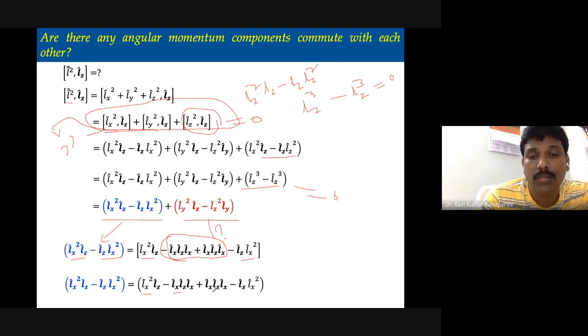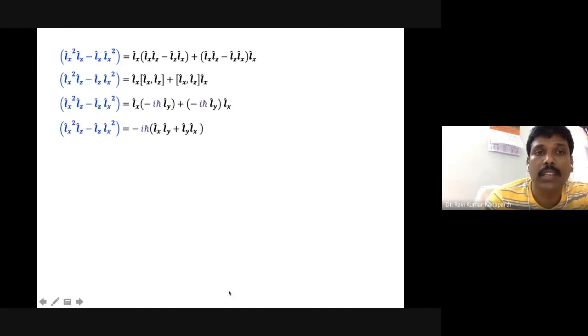Okay, now which you can write on the left hand side. And from these two, Lx again you can take a common factor, but then you have to write it on the right hand side. So that is what is done in the next few steps. Okay, so that is what is done here. Lx is taken as a common factor from the first two terms, and from the second two terms Lx is again taken, but this is on the right hand side of the operator.